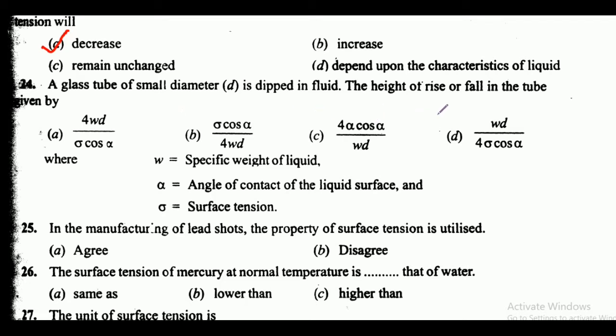Okay. Next is a glass tube of small diameter D is dipped in fluid. The height of rise or fall in the tube is given by, here friends, these are the options, where the small w is equal to specific weight of liquid, alpha is equal to angle of contact of the liquid surface, and sigma is equal to surface tension. So here friends, correct answer is option C, that is 4 sigma cos alpha upon wD.